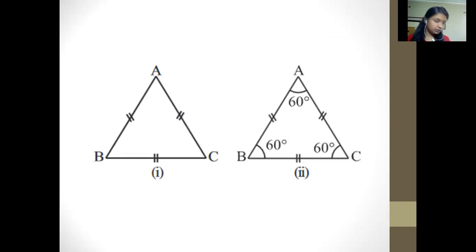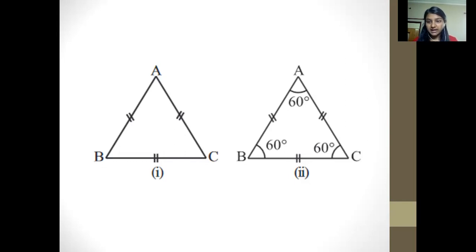So students, what are you observing in this image? You can see two triangles. There is a comparison between them. What are you noticing from them? In the first one, they have shown that the sides are equal to each other, like AB is equal to BC and BC is equal to AC.